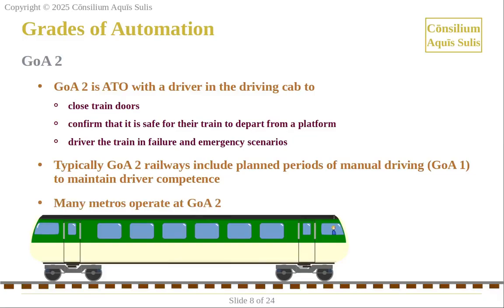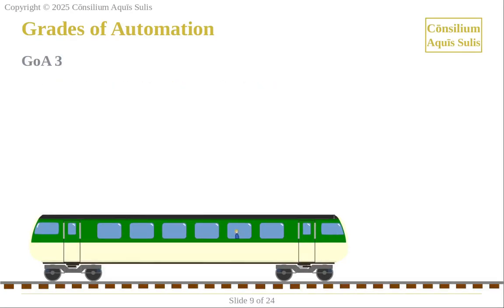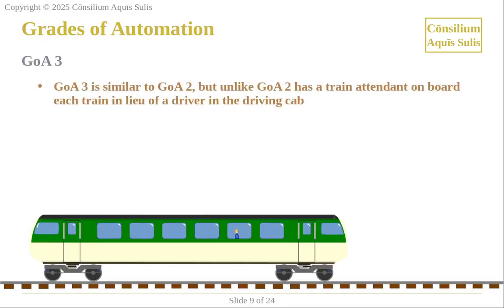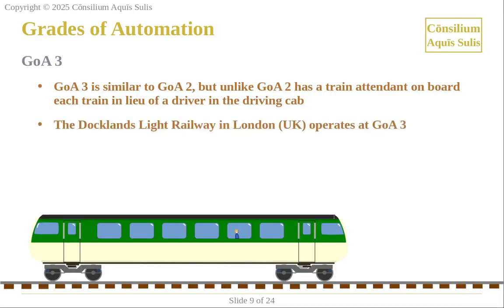GOA 3 is similar to GOA 2, but unlike GOA 2, it has a train attendant on board each train in lieu of a driver in the driving cab. The Docklands Light Railway in London, UK, operates at GOA 3.